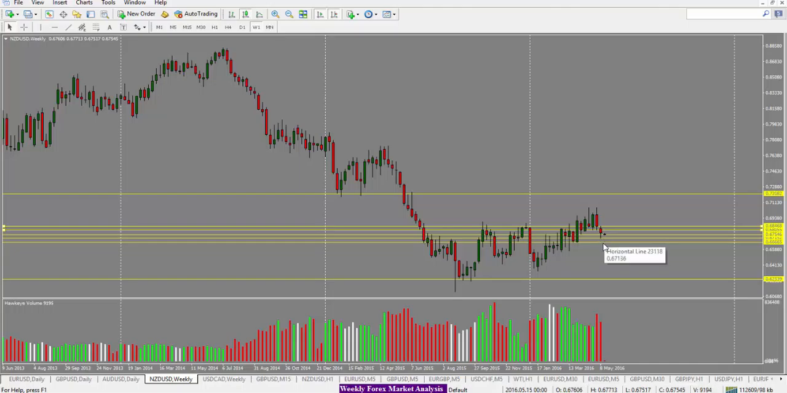New Zealand US dollar here, we did see it close down for the week, and now we'd be looking for further weakness in this here as well. So the target here is 6660 area.